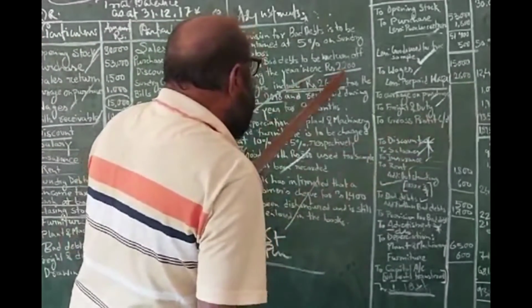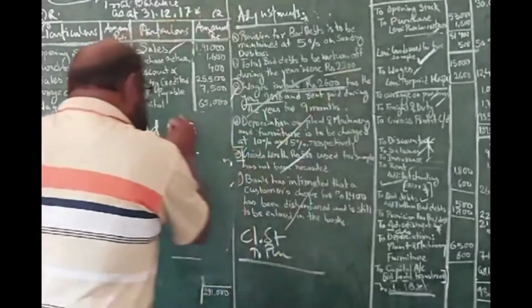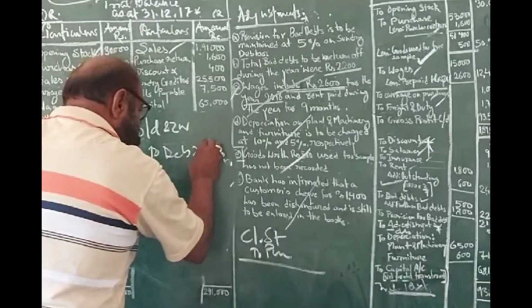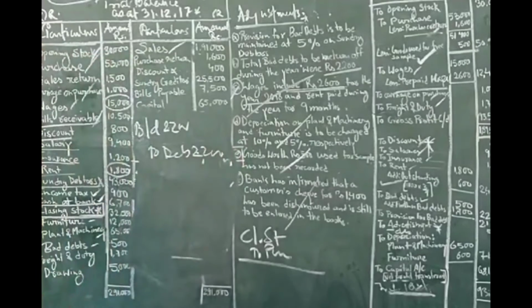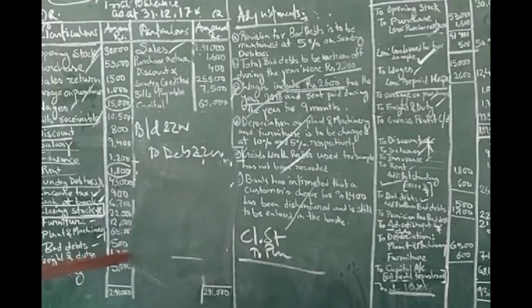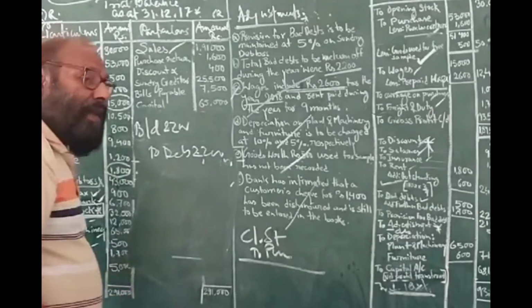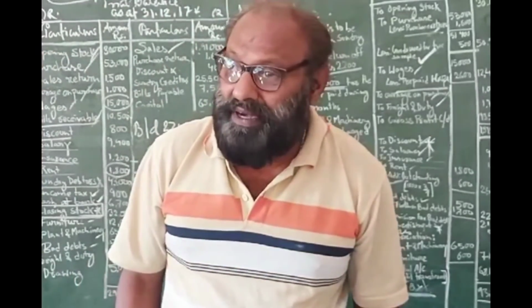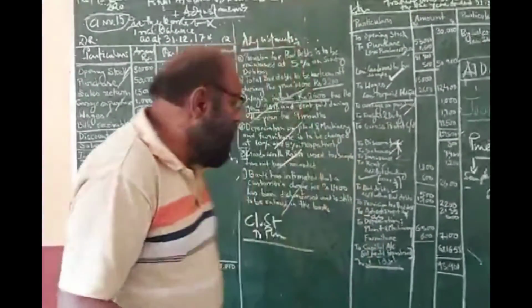How much bad debt should there have been? The bad debt of this year is 2,200. It should be 2,200. But here the bad debt shown, how much? The bad debt shown is only 500. That means you have not taken into account the bad debt of rupees 1,700.